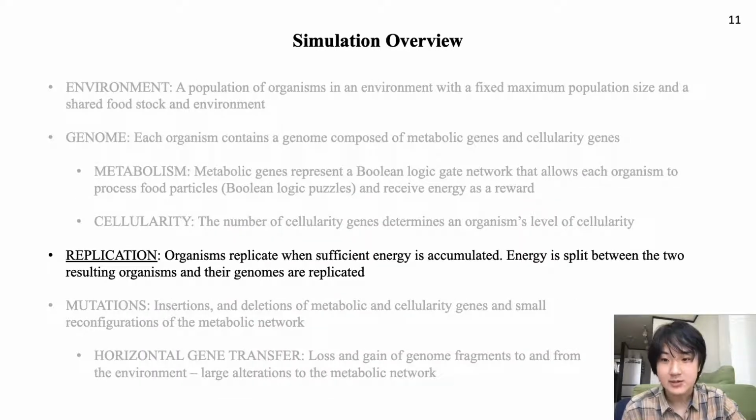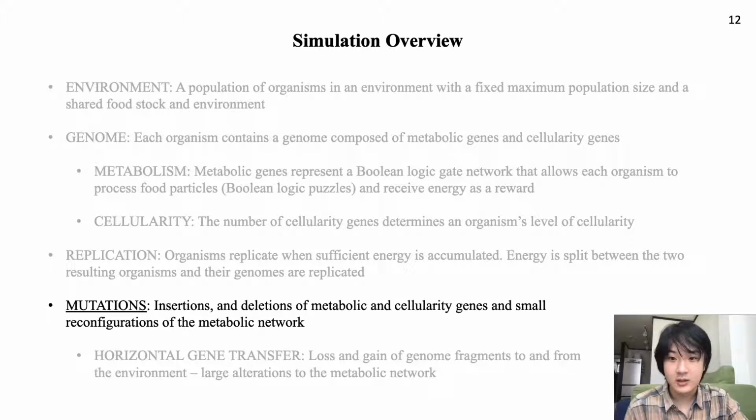The organisms replicate their genomes and split into two new identical entities when a certain level of excess energy is reached, with each new daughter organism receiving half of their parents' energy reserve. Organisms are constantly subject to low levels of mutation in the form of small alterations to the genome, through insertion or deletion of metabolic or cellularity genes, or through small reconfigurations of the metabolic logic gate network.